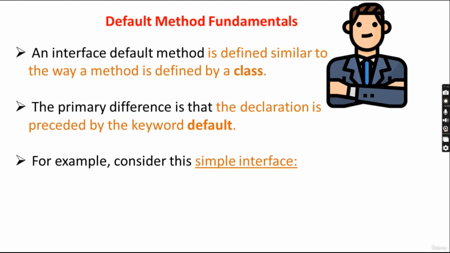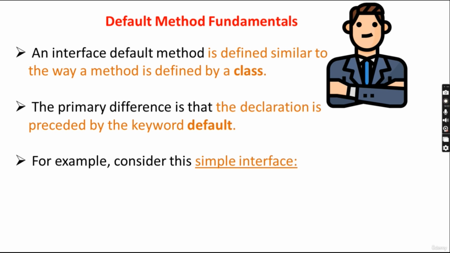An interface default method is defined similar to the way a method is defined by a class. So how do we define a method inside a class? First of all, return type, method name, parameters or no parameters depending upon your choice. Opening and closing curly braces, and inside that you write what it is doing.